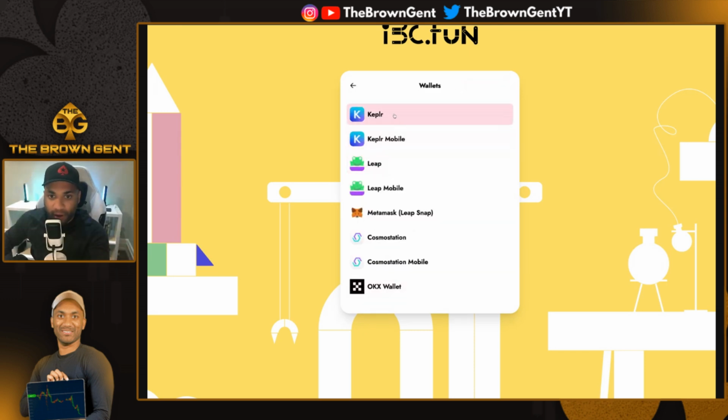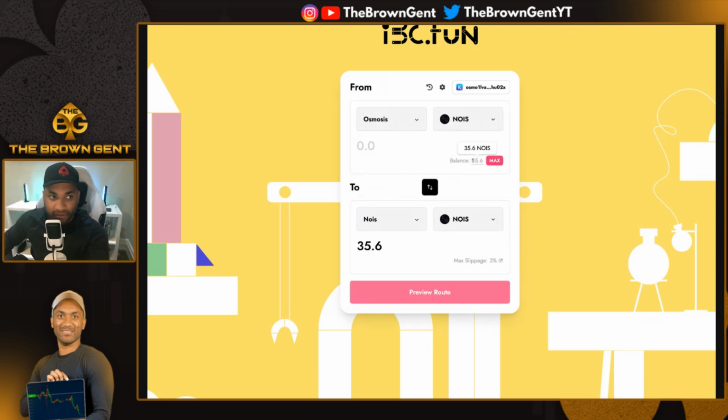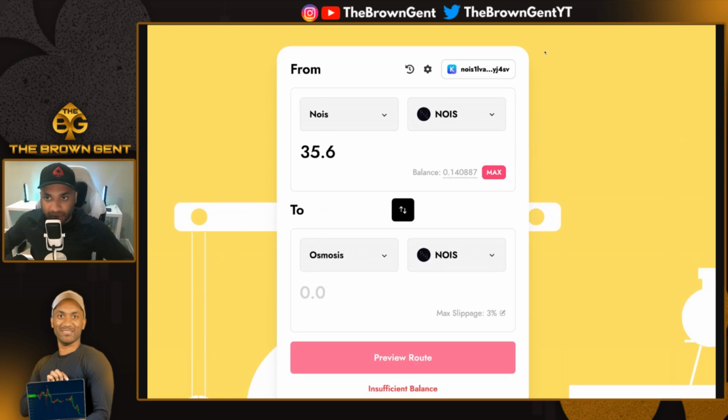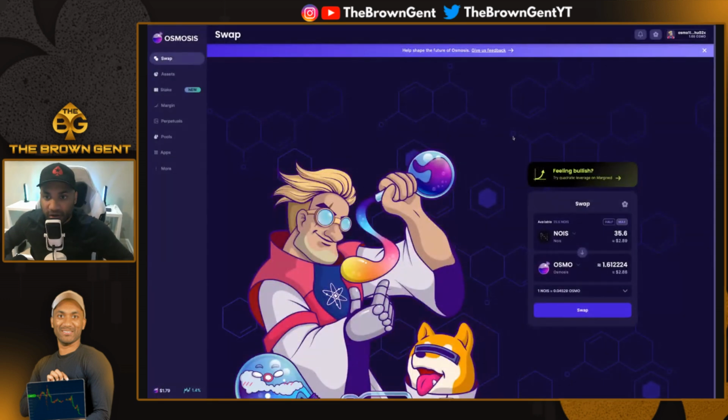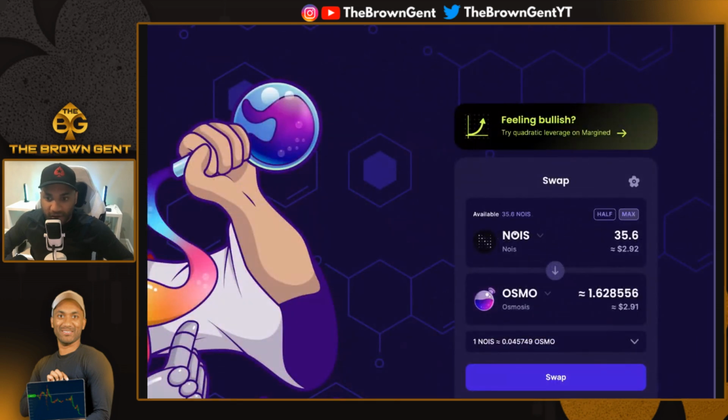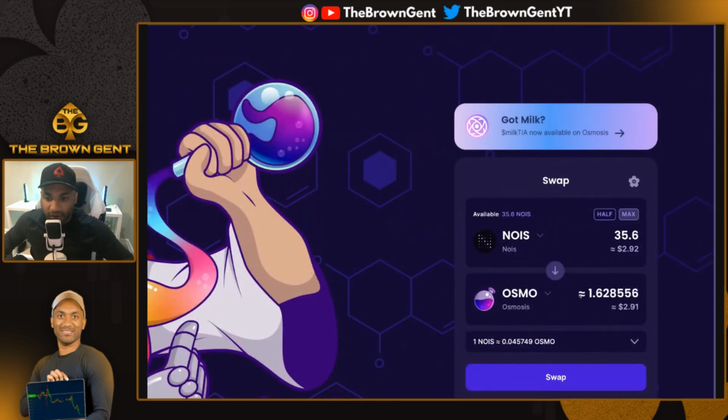Always, you'll have to connect your wallets to make sure it connects to the chain. As you can see here, I currently have 35.6 sitting on Osmosis as a result of following these two steps. Then the next step is to go to trade on Osmosis, and you select the tokens you want to trade, in which case I want to trade my NOIS token for Osmosis.